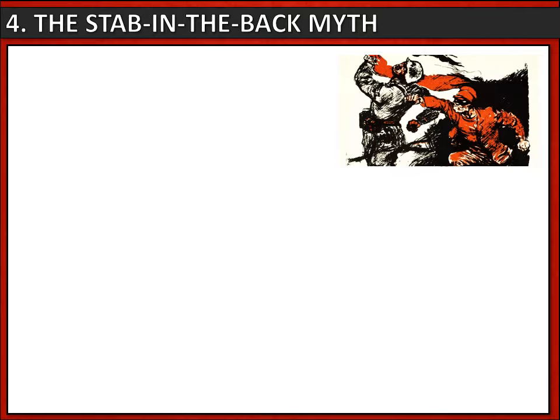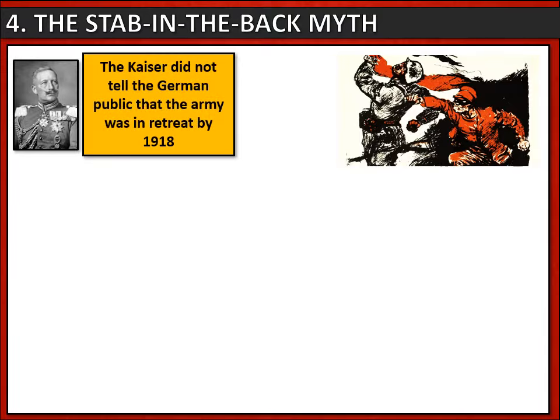Now, following on from the armistice and the Treaty of Versailles comes another political problem for the Weimar Republic, the stab in the back myth. But where did the myth come from? Well, firstly, the Kaiser did not tell the German public that the army was in retreat by 1918. Many Germans still believed that the army was winning the war.